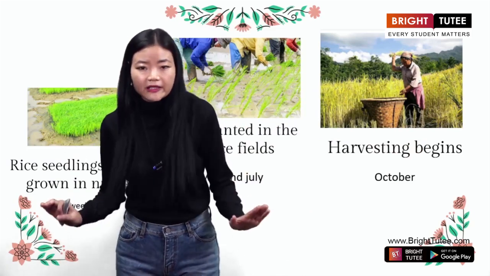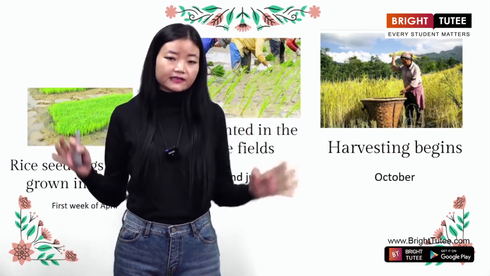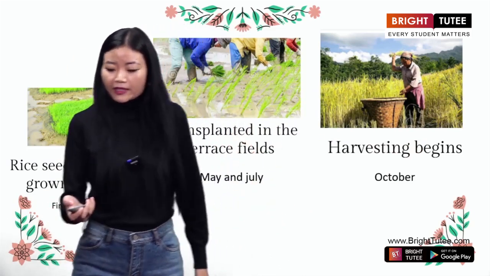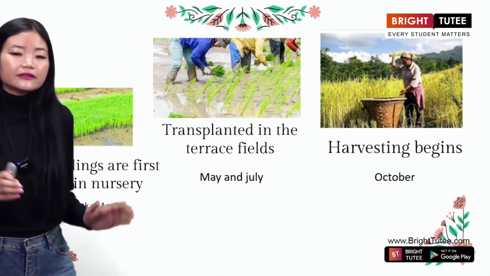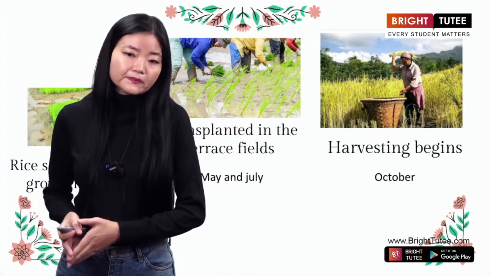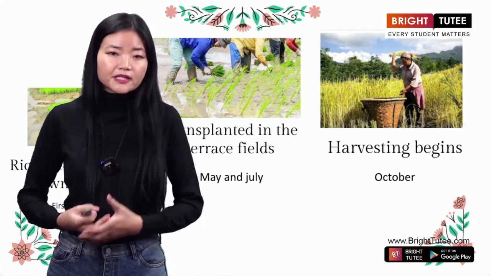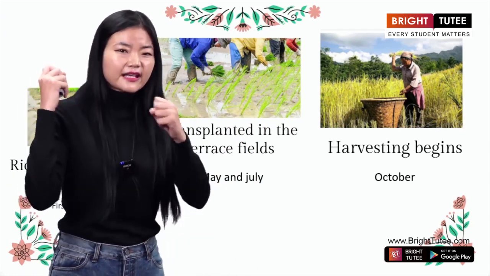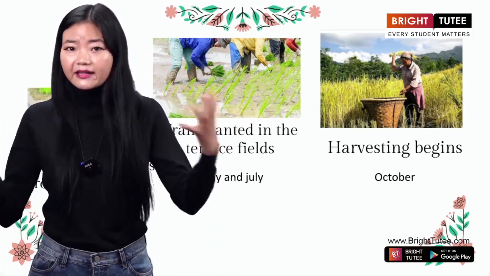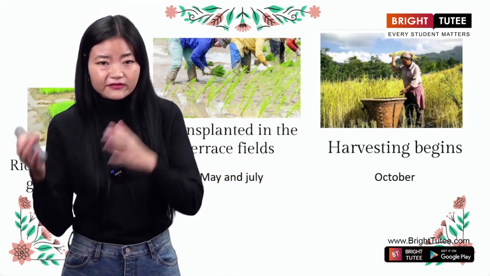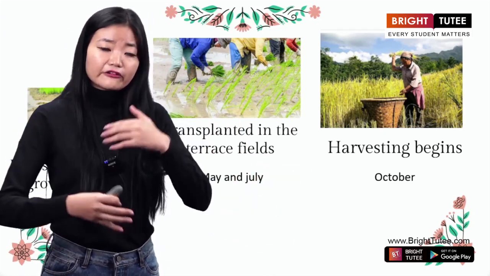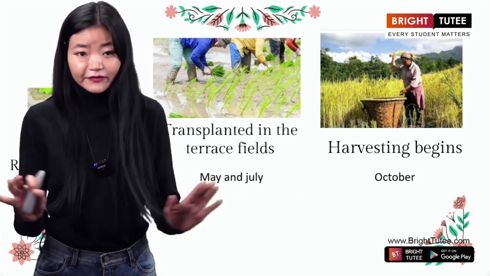I hope you all are clear about this terrace cultivation. All right? And this is how the farmers, in the month of October to November, will start harvesting the crops, and they will happily take a sack of rice back home, and that is how different types of festivals are observed in Nagaland. Clear, everyone? Okay.